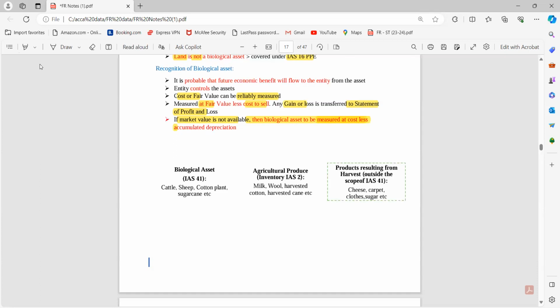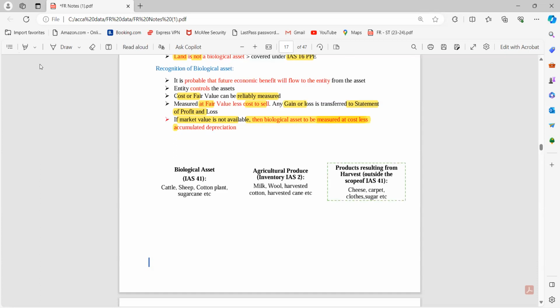This is one of those exceptions I told you about. In most cases for the valuation of assets, we choose the cost model for the initial recognition, but this is one of those exception cases where we are giving priority to fair valuation instead of the cost model in the first go, right?